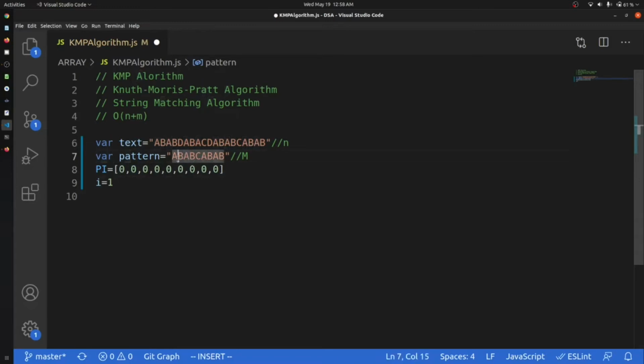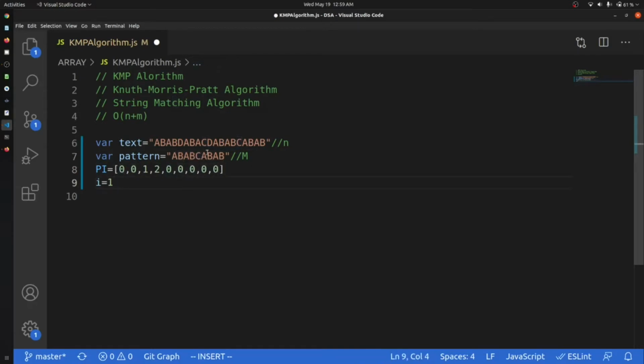So what is the index of a? It was 0. Okay, so we will increase this value to 1. We will increase the value of the last match by 1. Okay, we will come to this b. Is b repeating before? Yes, b was at the first index, so we will increase the 1 by 1, so it will be 2. Okay, now we will see c. c is 0, so we will not do anything.